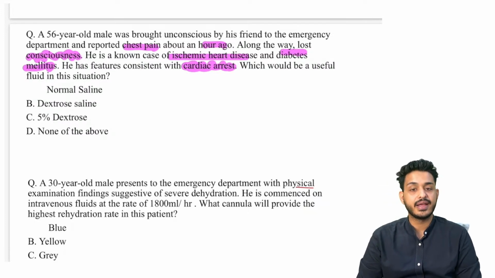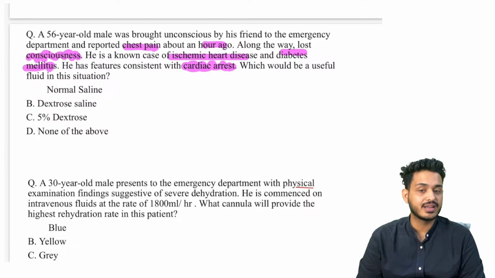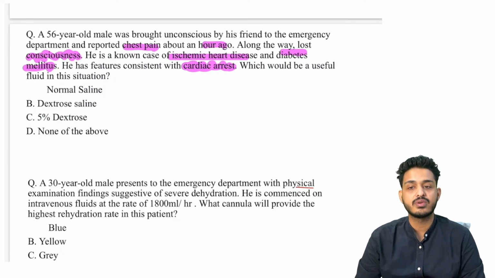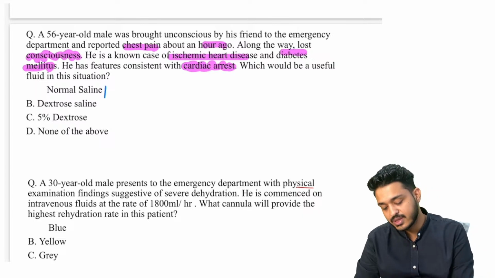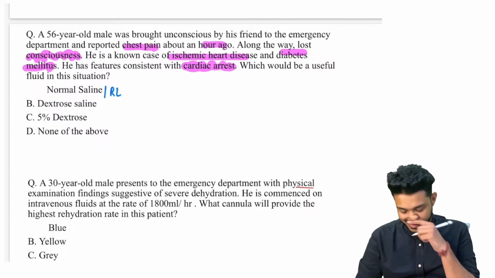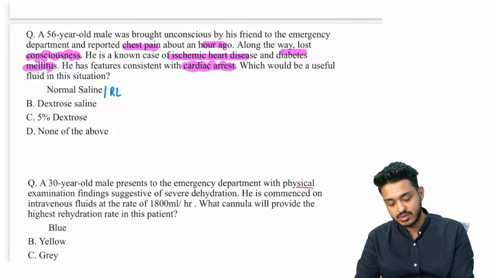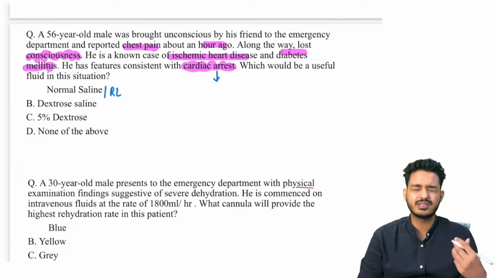Patient is having cardiac arrest. मतलब blood flow नहीं हो रहा है. तो क्या चाहोगे? कौन सा solution दोगे? Either you can use normal saline, or you can use RL. Along with that, cardiac arrest is a symptom, is a disease, right?